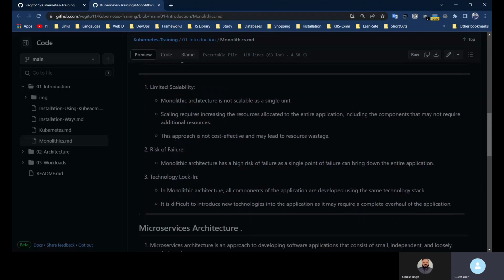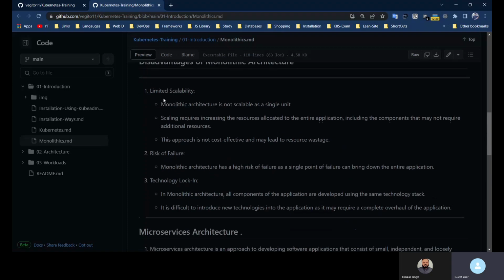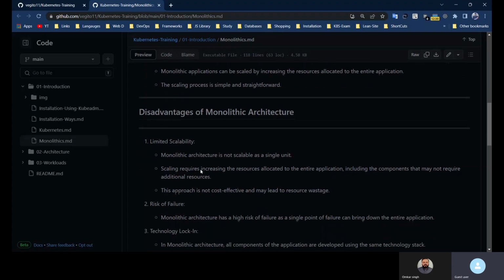But now if we move to the disadvantages, the first disadvantage is limited scalability. Why is it saying limited scalability? Because this application is a single unit. Suppose there is a lot of traffic on the trending page, and it is handled by different APIs. Even though it is in a single codebase, not a single jar, it is handled by different APIs.